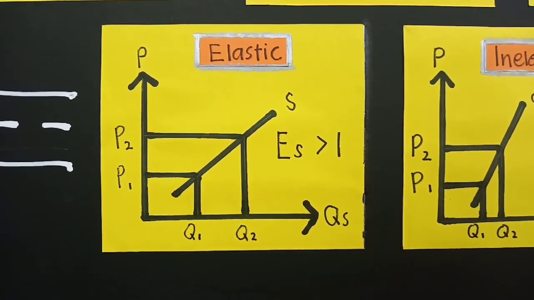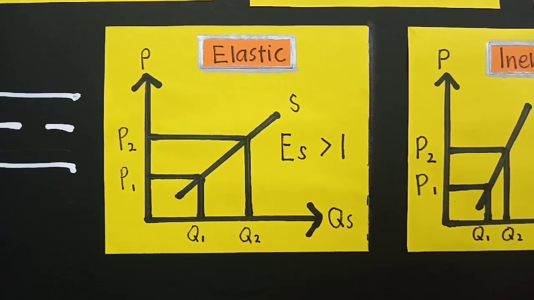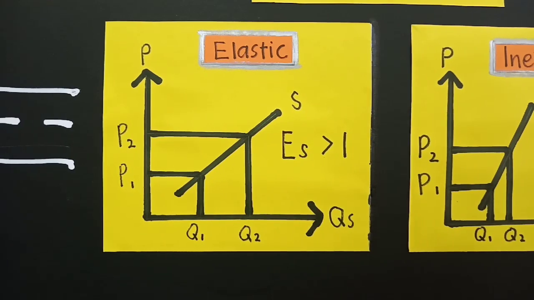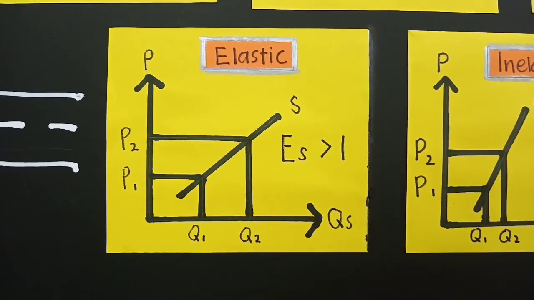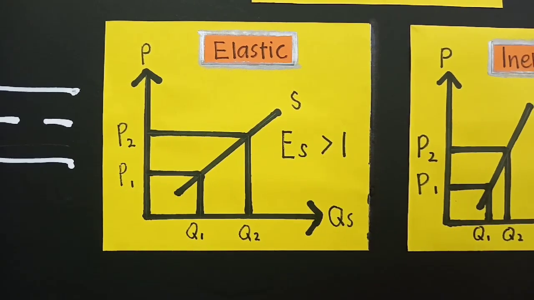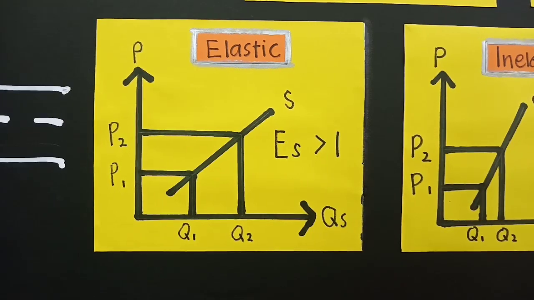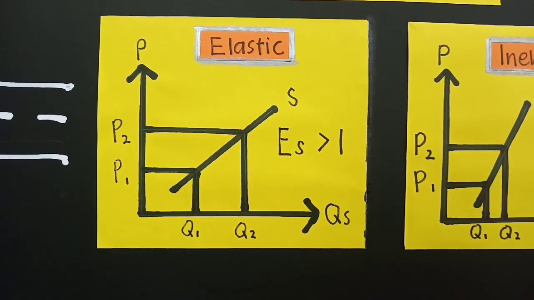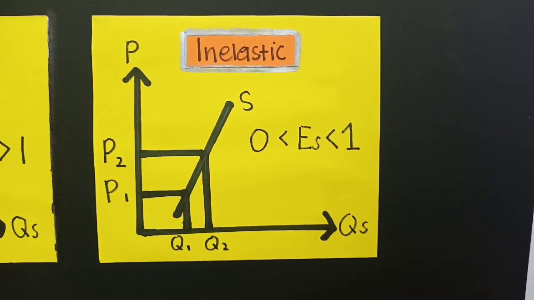Relatively elastic supply is when percentage change in quantity supplied is greater than percentage change in price. The condition is known as relatively elastic supply. When plotted in a graph, this makes an upward slope which intersects the positive y-axis. And the last one is inelastic supply.